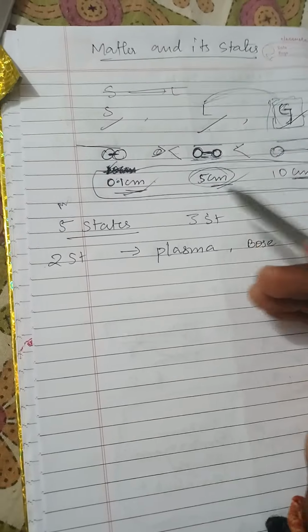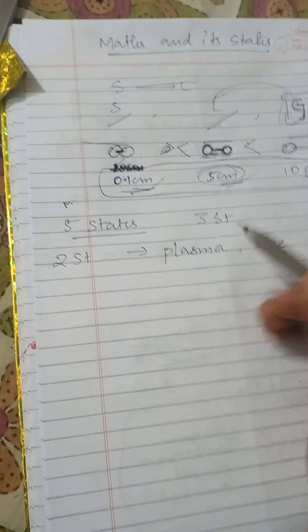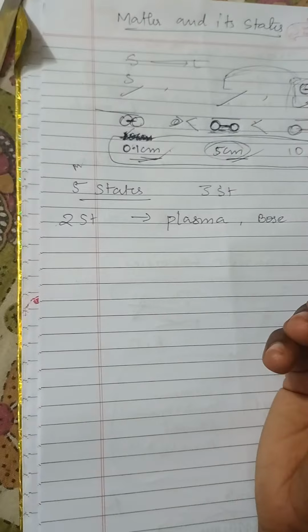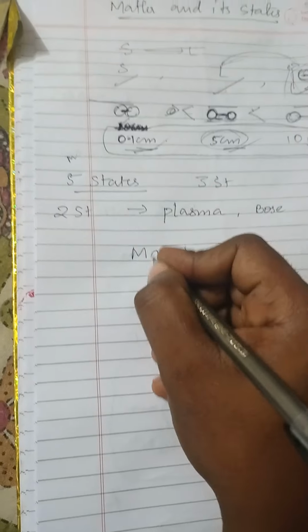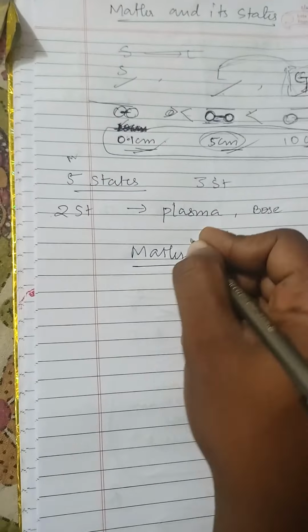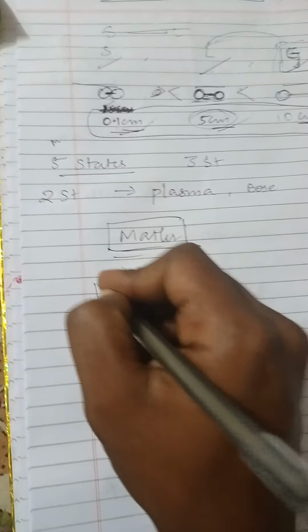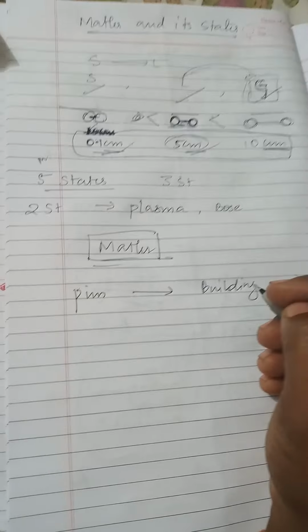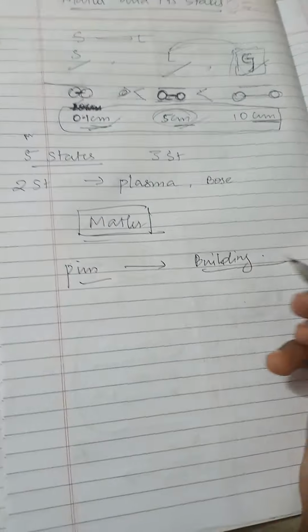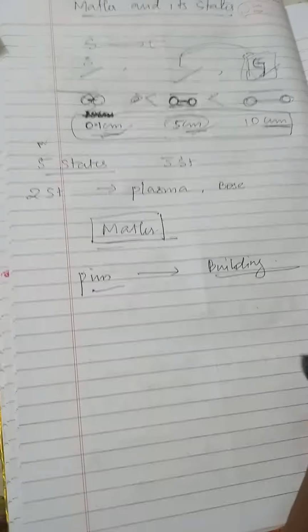I will describe it in brief. For classification of matter, okay. Now matter needs to be classified. Everything is made up of matter. It should be noted that from a pin to a building, everything is made up of matter, or we can say from a dot to a building.